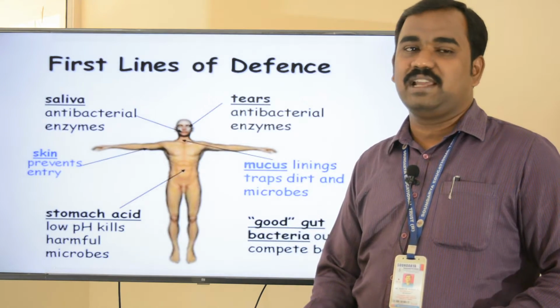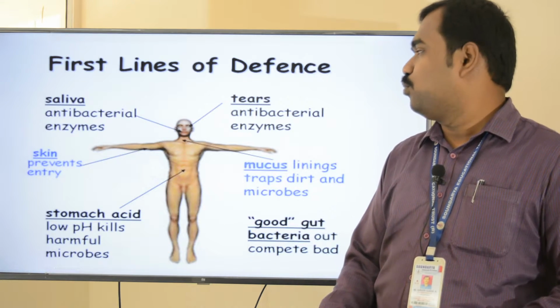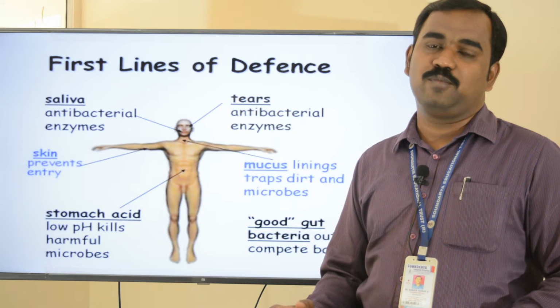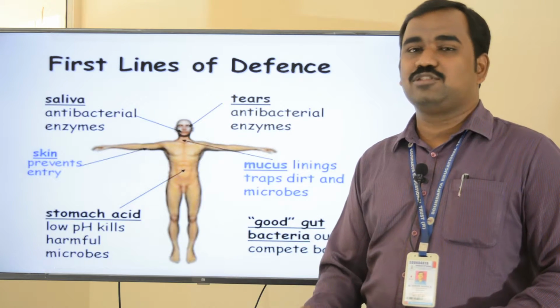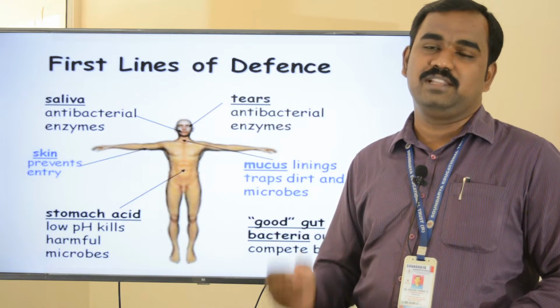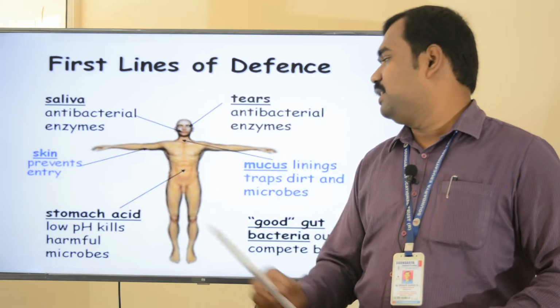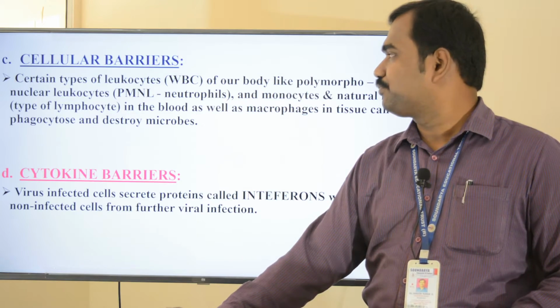Saliva acts like an antibacterial enzyme in preventing the entry of microbes into our body, and skin is the main barrier that prevents the entry of microbes. The stomach has an acidic medium where microbes cannot survive for long, and its low pH kills the harmful microbes.